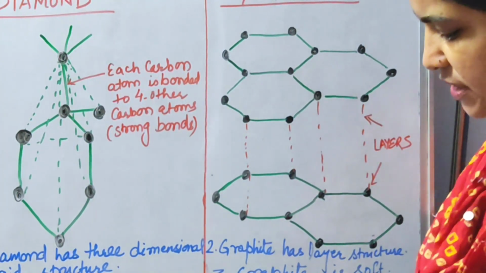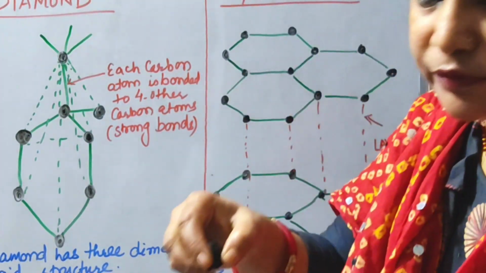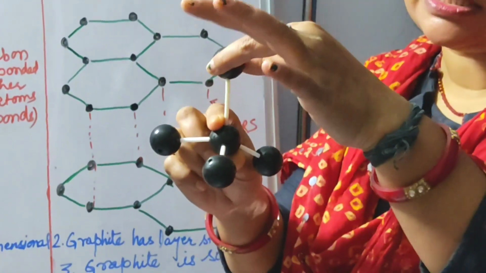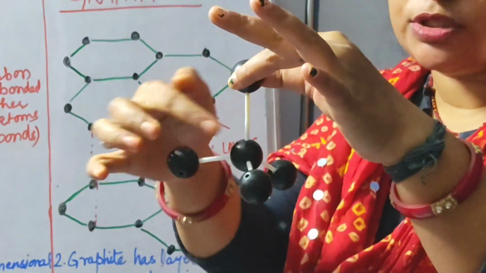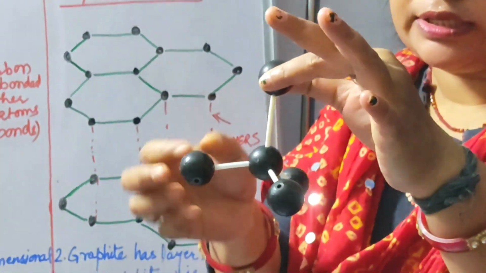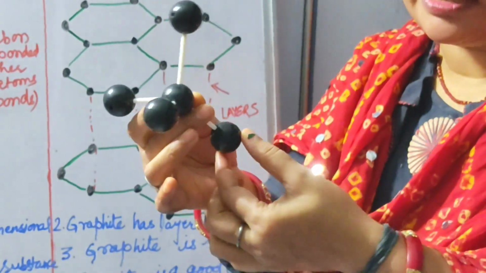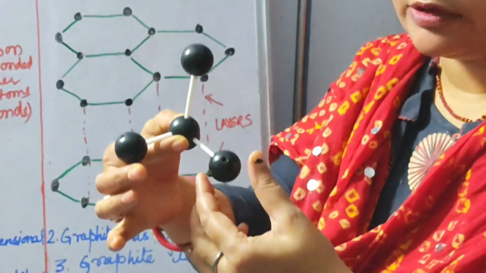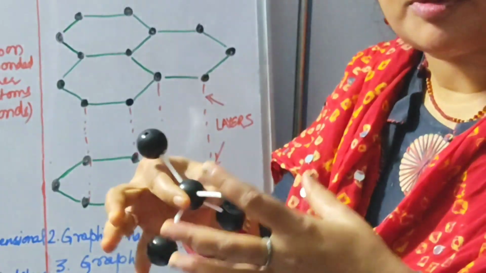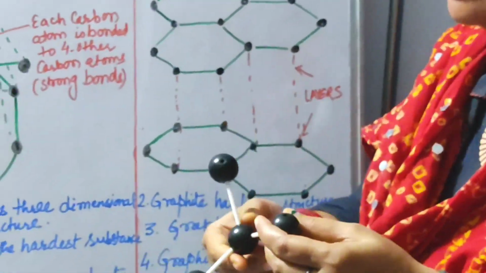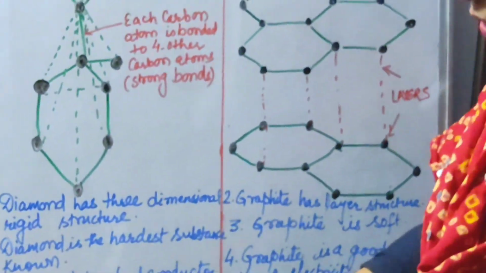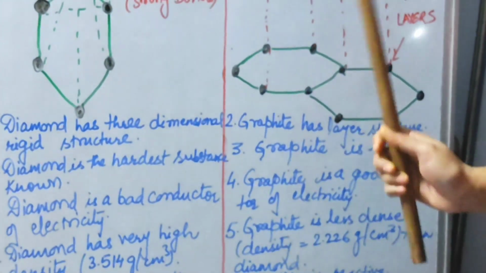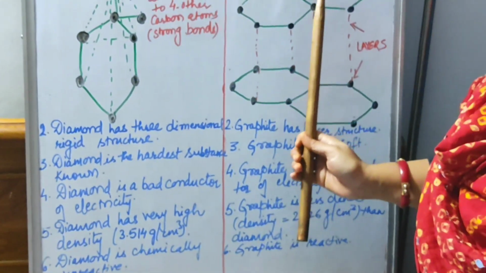If you are not able to understand, I will show you a 3D effect so that through this bond structure you can understand that this carbon atom is further attached to these four carbon atoms. Similarly, this carbon atom will be attached with the other four carbon atoms, and this one again with other four carbon atoms. So they form a compact structure, children. That's why diamond has a hard nature, due to the internal bonding of carbon atoms. But this structure is not seen in case of graphite. That's why it is different from diamond.